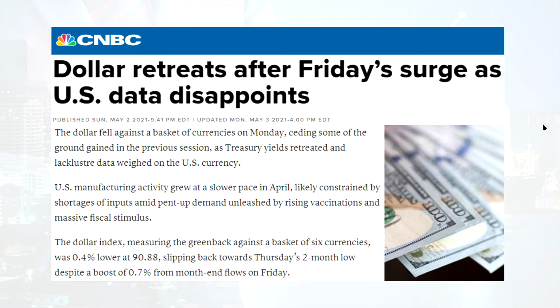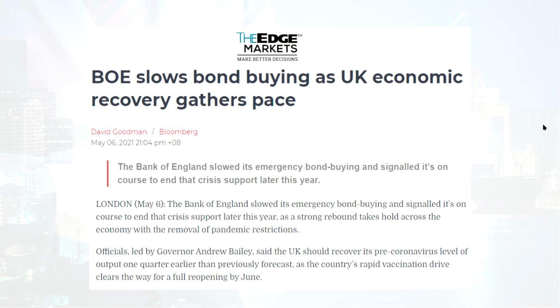Next, let's look at the pound. The Bank of England stands still but slows down its bond purchases. On Thursday, the Bank of England announced that it will maintain its 0.1% interest rate unchanged and maintain its asset purchase target of £875 billion. The bank said that unless there are signs that the inflation rate can continue to be maintained above the target level of 2%, it will not tighten policy.